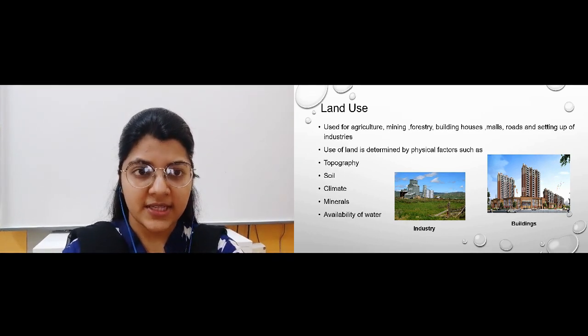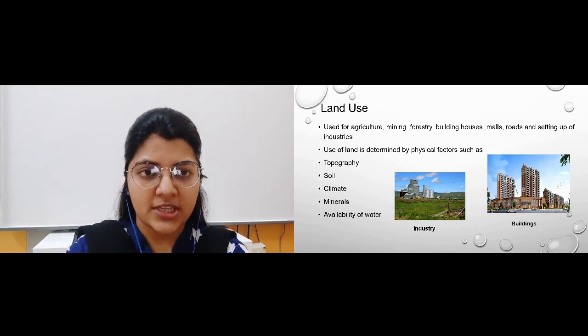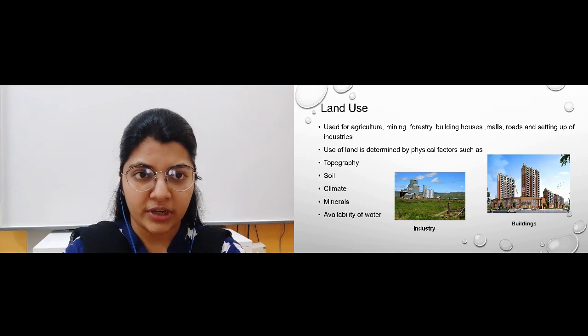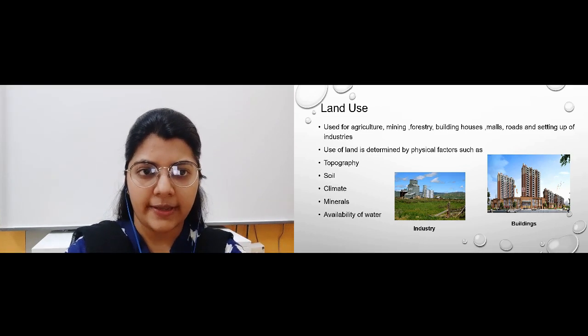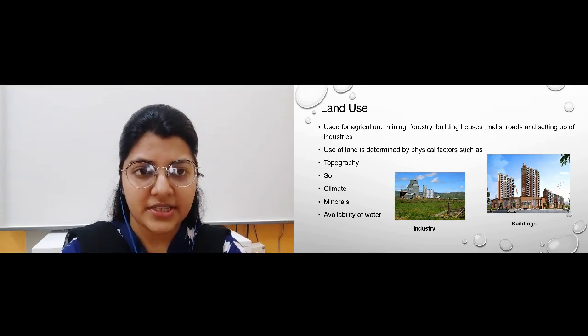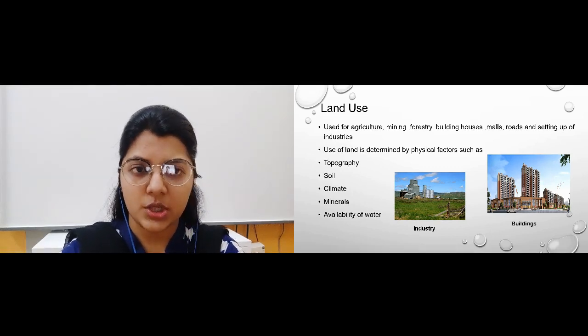Now there are physical factors which influence the use of land. These physical factors are topography, soil, water, minerals, climate and availability of water. I repeat, there are physical factors which influence the use of land.